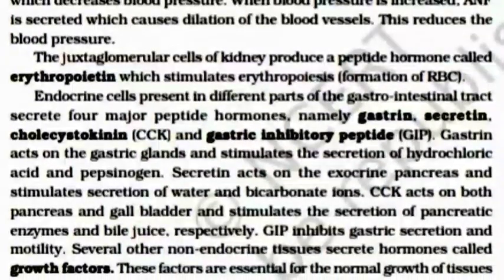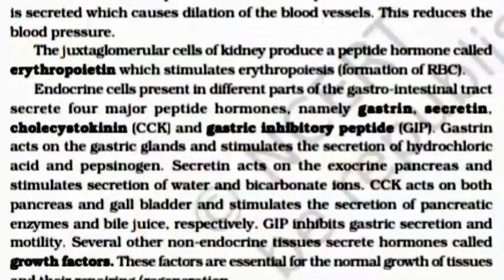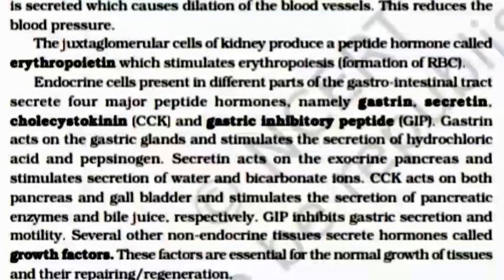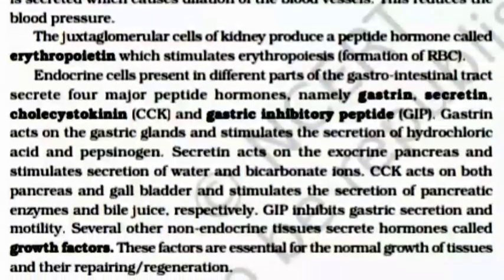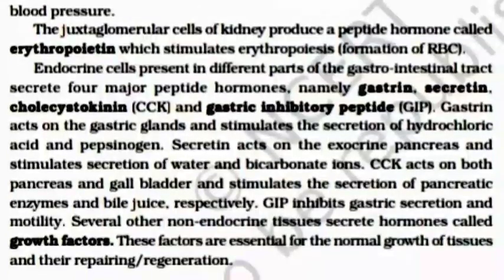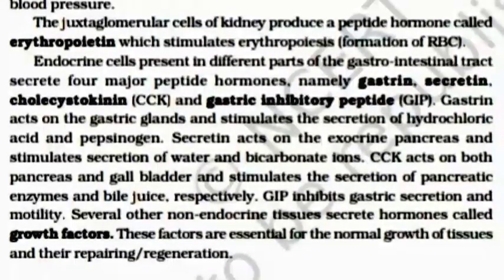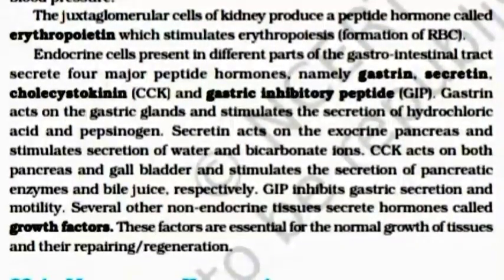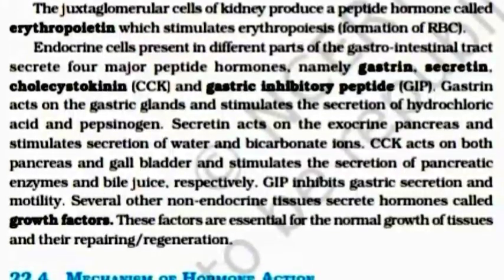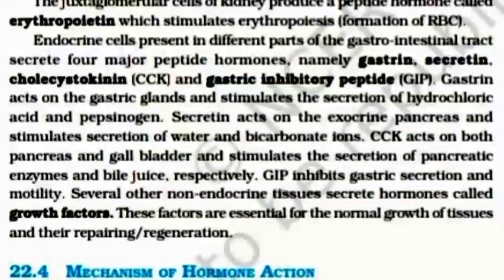Gastrin acts on the gastric glands and stimulates the secretion of hydrochloric acid and pepsinogen. Secretin acts on exocrine pancreas and stimulates secretion of water and bicarbonate ion.